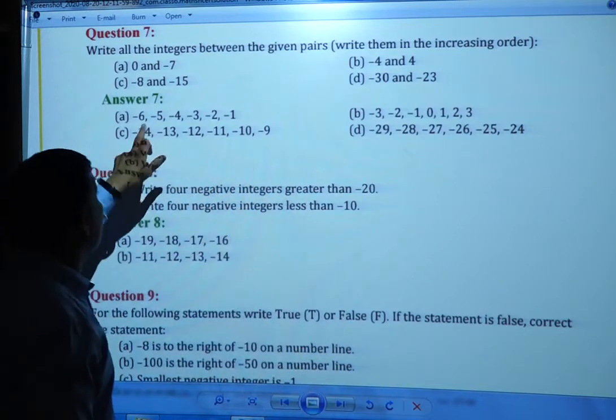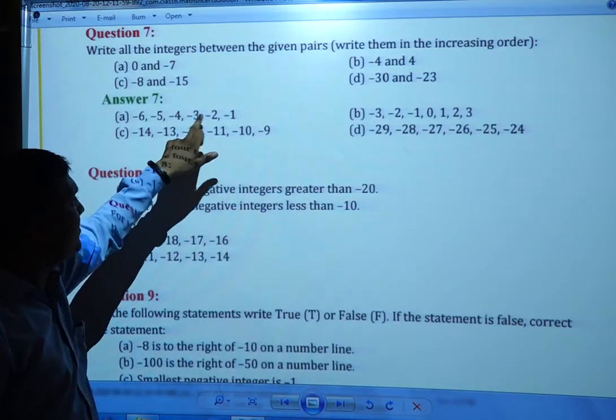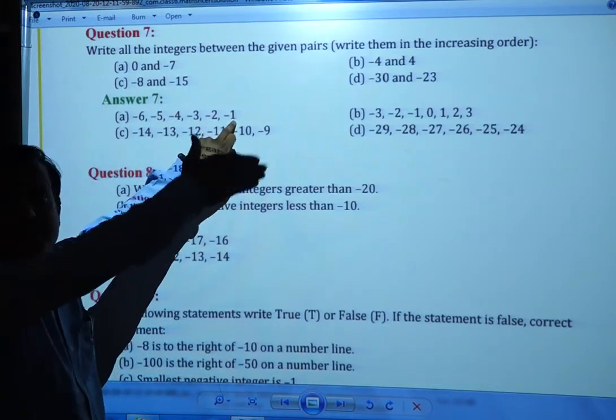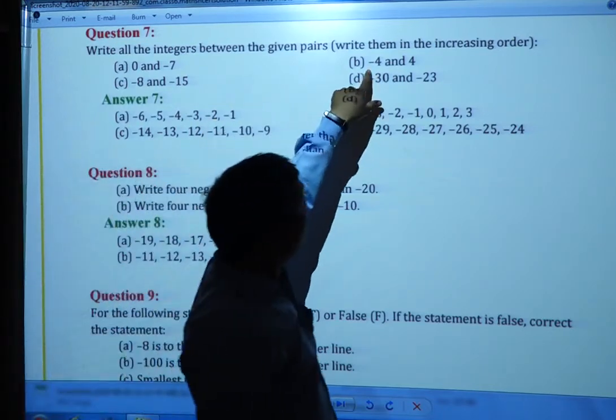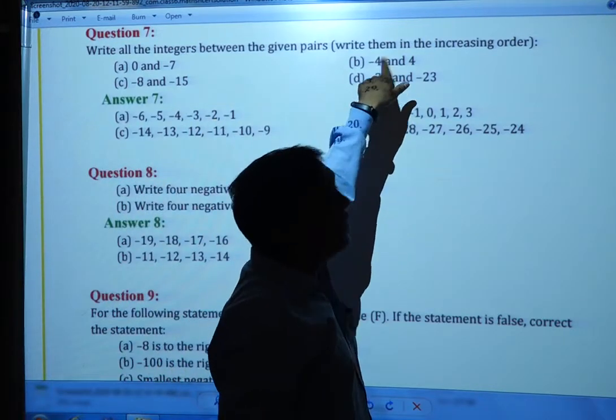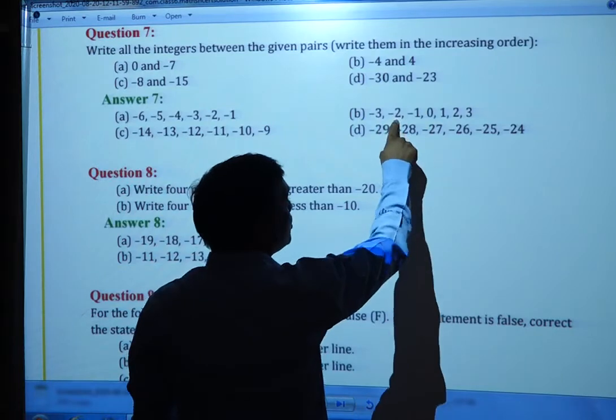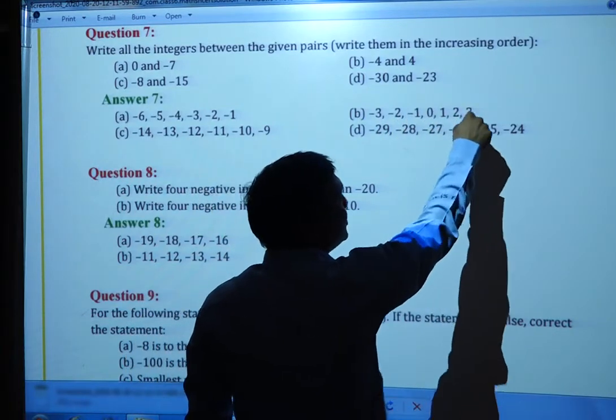First, minus 6, minus 5, minus 4, minus 3, minus 2, minus 1. This is increasing order. Next, minus 4 and 4. So minus 3 to 3: minus 3, minus 2, minus 1, 0, 1, 2, 3.